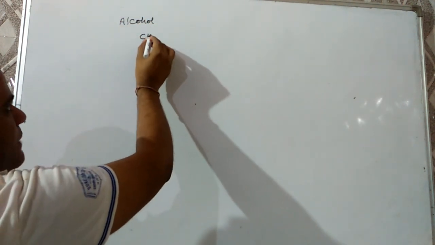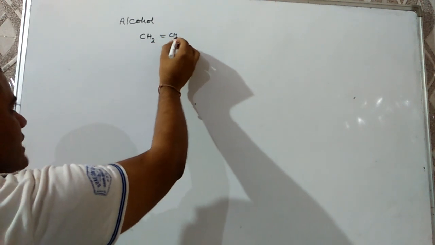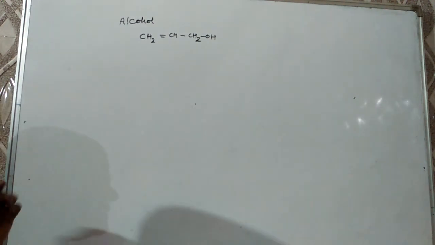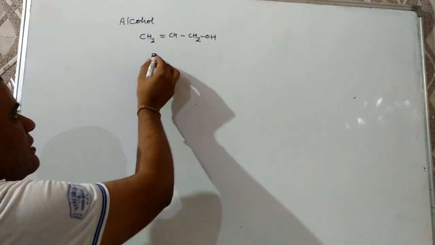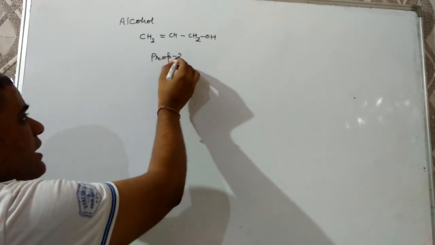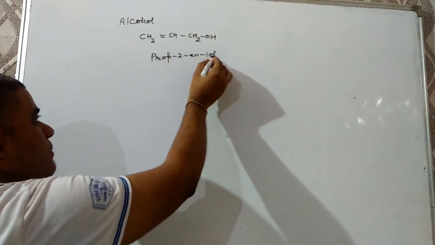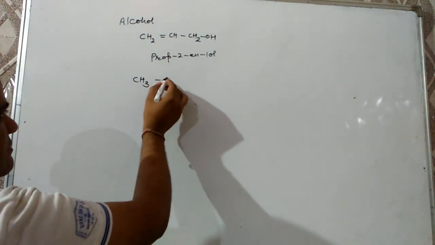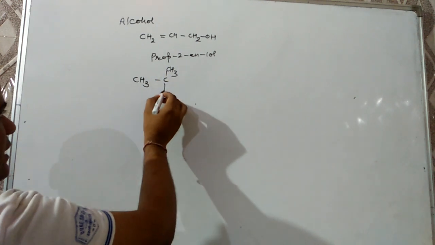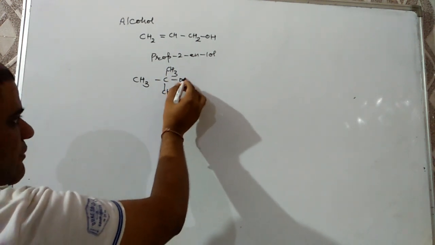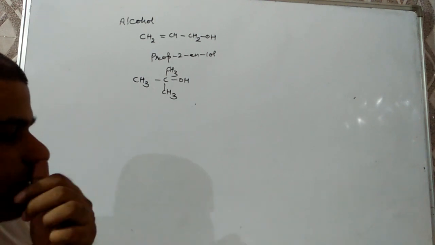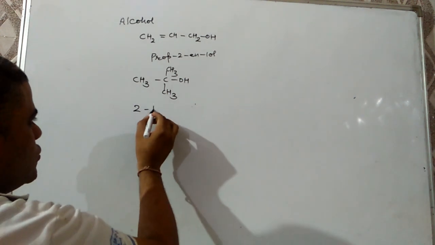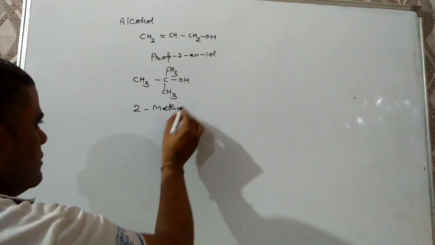Question might be there, what is the IUPAC name of this alcohol? CH2 double bond CH, single bond CH2 OH. What is the IUPAC name of this? Then the IUPAC name will be Prop-2-en-1-ol. Next case may be CH3, CH3, CH3 OH, tertiary butyl alcohol. And we have to write down its IUPAC name. First we have to take the longest chain that has 3 carbons. So the IUPAC name will be 2-methyl propan-2-ol.